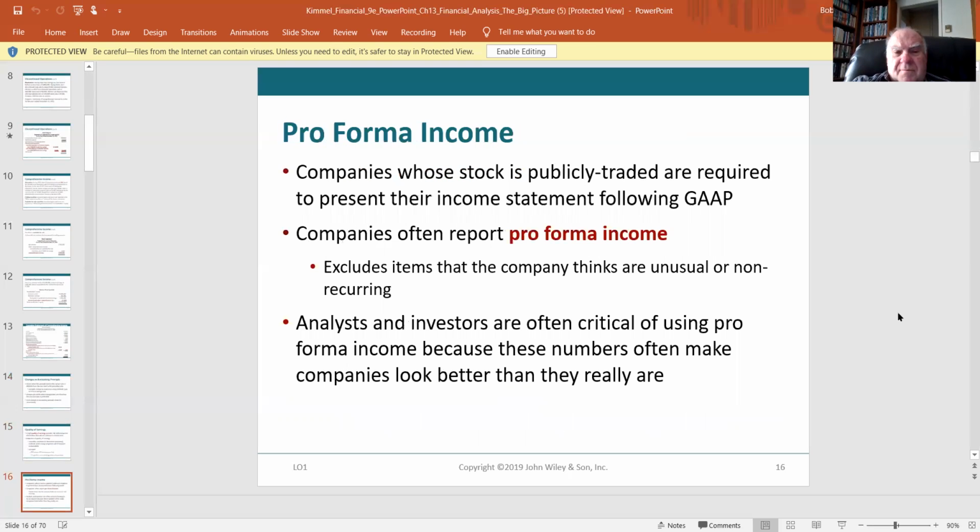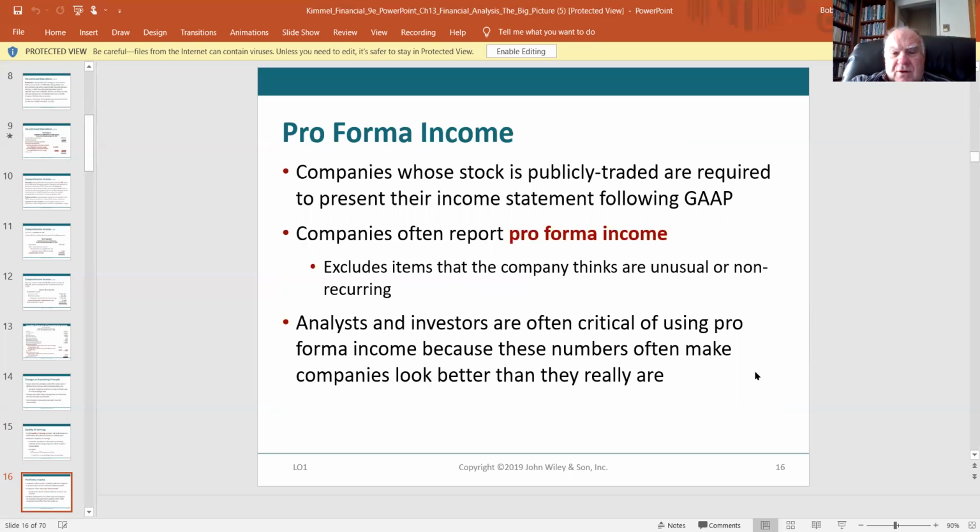Pro forma income. Companies whose stock is publicly traded are required to present their income statement following GAAP, and they often report pro forma. A pro forma statement will have some estimated numbers, maybe budgeted numbers, and excludes items that the company thinks are unusual or non-recurring.